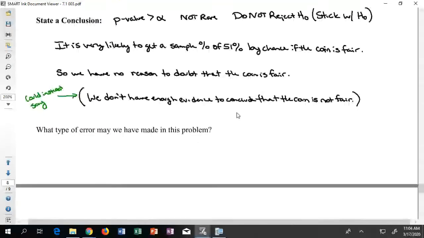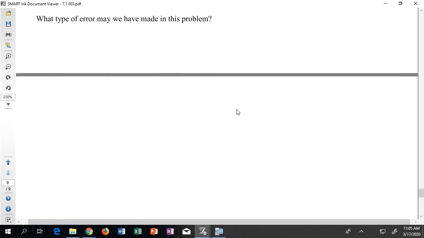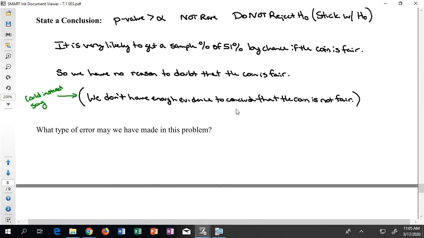Take a look down here really quickly at the very last problem. It looks like otherwise I've got a blank page here as extra. What type of error might we have made in this problem? Okay, well, first I have to think, what hypothesis at the end of the day did I go with? Well, I went with H0. So I'll say we stuck with H0.